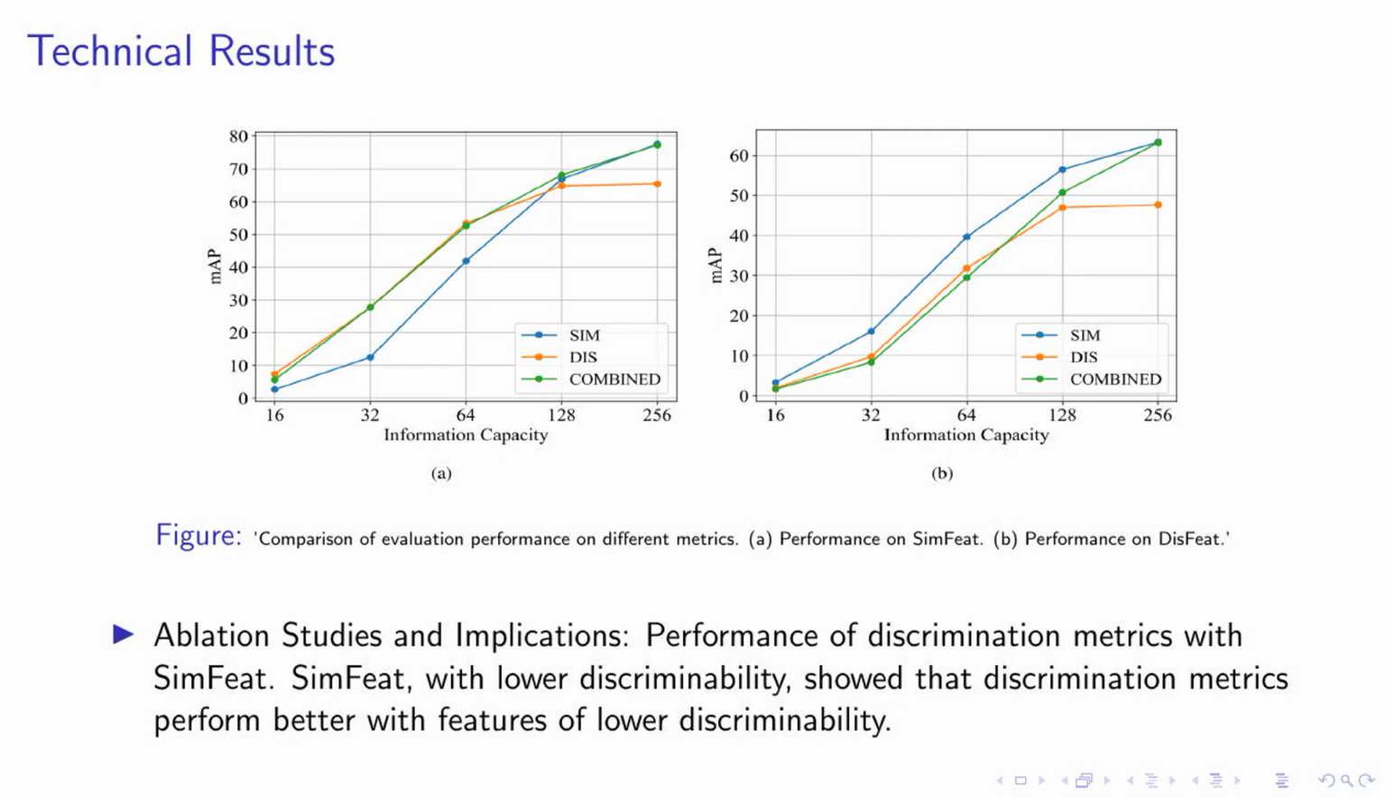SimFeat, which has lower discriminability, surprisingly showed that discrimination metrics perform better with features of lower discriminability. In simpler terms, this means that our proposed discrimination metrics are more effective when the features are less distinguishable. This counterintuitive finding opens up new avenues for further research and optimization in feature compression techniques. Remember, the goal here is to preserve the discriminability of original features during compression, and these results provide valuable insights